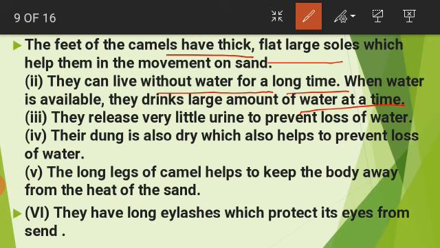Here you can see, on the availability of water they can drink a large amount of water at a time, and if they do not find water for some time, they can survive without water. The next is they release very little urine. Animals like camels release very little urine to prevent loss of water.